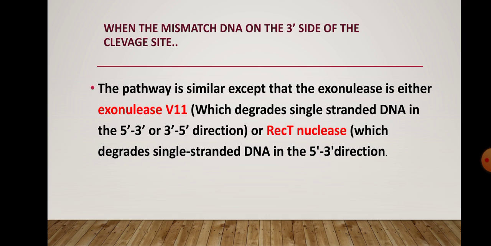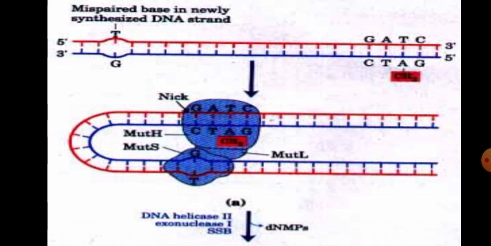The pathway is similar except that the exonuclease is either exonuclease VII, which degrades single-stranded DNA in the 5' to 3' or 3' to 5' direction, or RecJ nuclease, which degrades single-stranded DNA in the 5' to 3' direction.